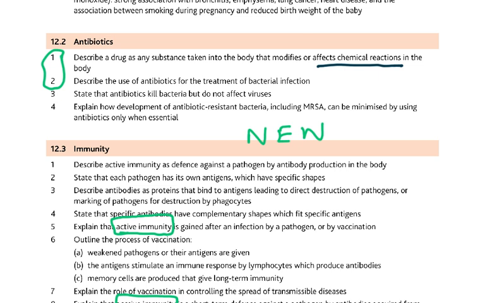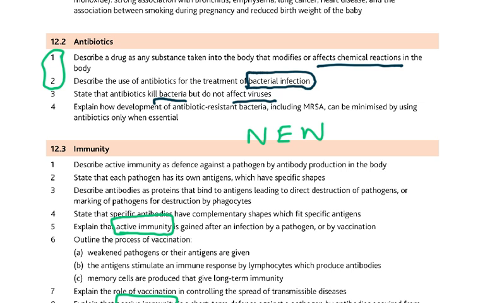Then the use of antibiotics in the treatment of bacterial infections. Cholera is a bacterial infection. HIV or AIDS is not a bacterial infection. And antibiotics kill bacteria, but they do not affect viruses. Why? Viruses have a protein coat, they have no cytoplasm, they have a DNA or an RNA strand.